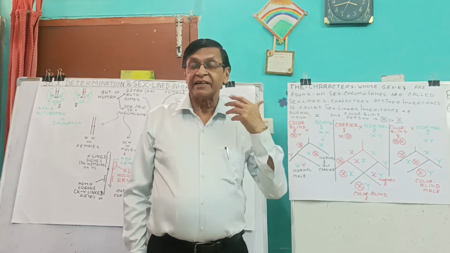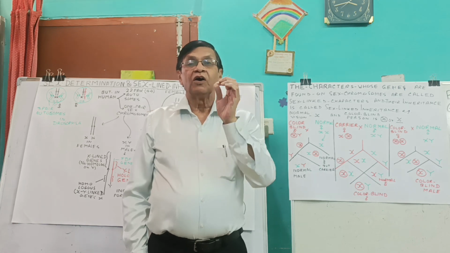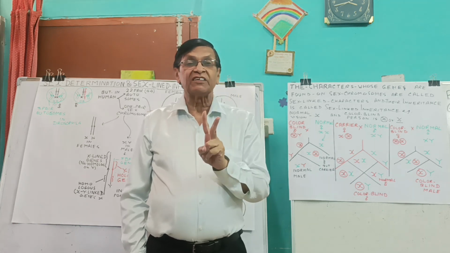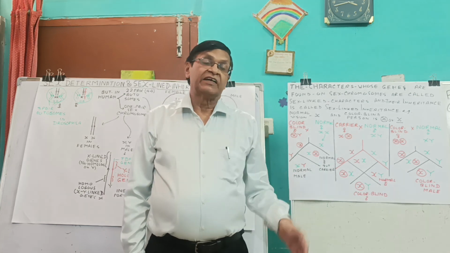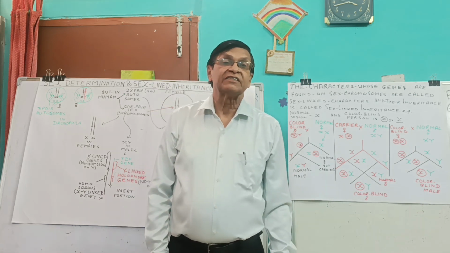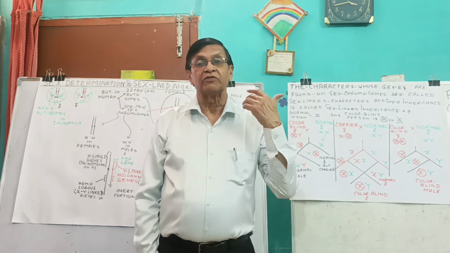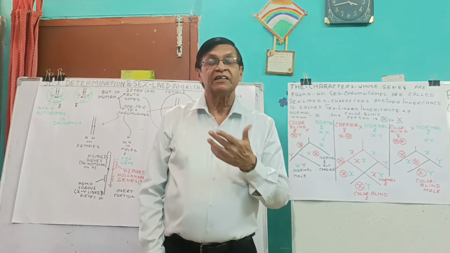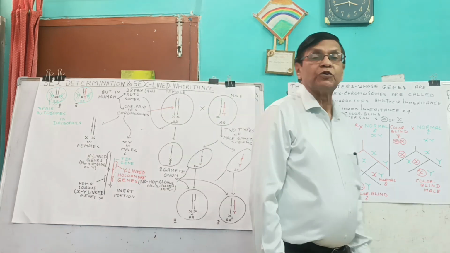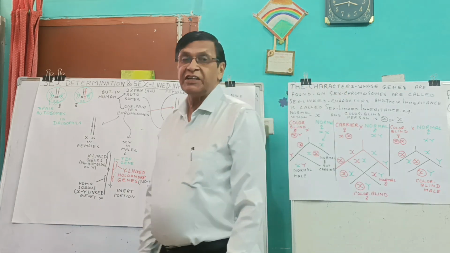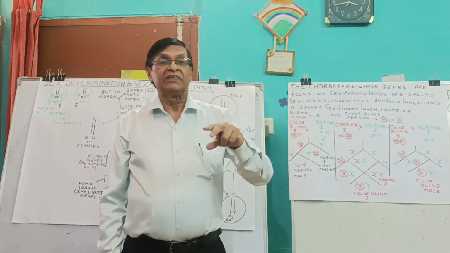Although at that time the notion was that all the chromosomes of all cells of a particular species are similar. And earlier the notion was that reciprocal crosses give the same result, whether they are coming from father or from mother, it does not make any difference. But later on we came to know about certain characters in which it made a difference if the character was coming from father or mother.